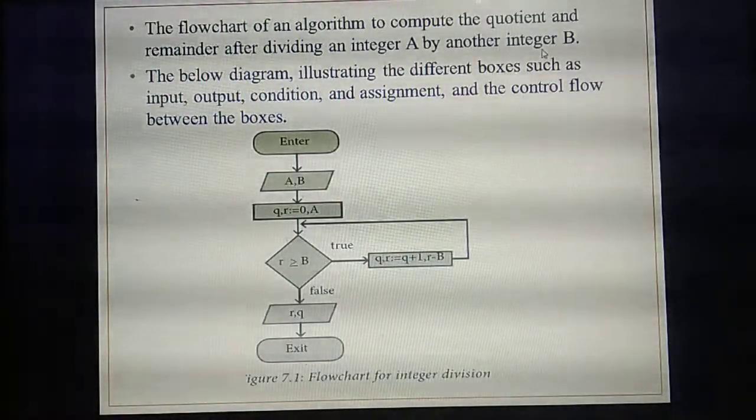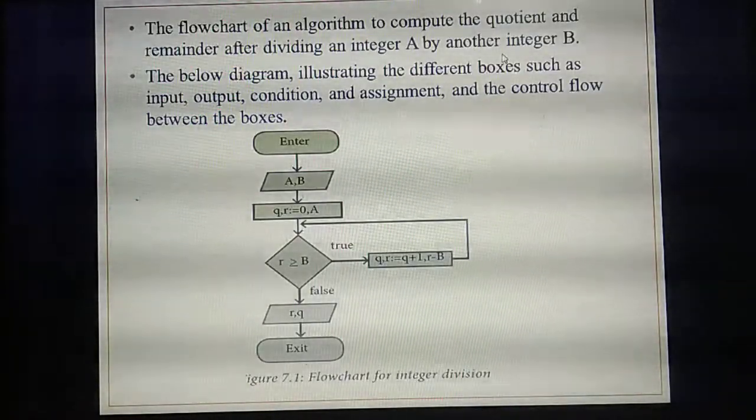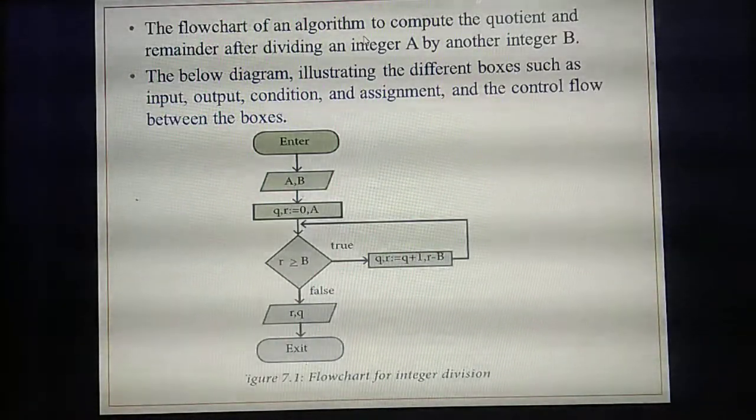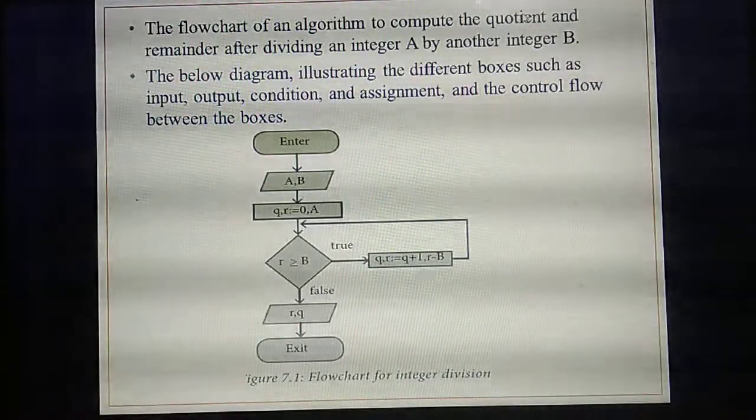So you are going to divide two numbers and find the quotient as well as the remainder. After dividing you will get the quotient and remainder, and you are going to display them in this flowchart.